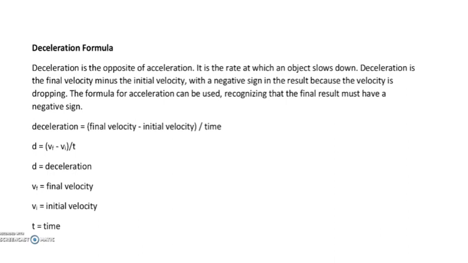See, we generally talk about the increase in speed, right? But anyway, it can have both cases. It can be increase or decrease. Now clearly deceleration means it is the opposite of acceleration. The rate at which the object slows down is called deceleration. Okay, so it is actually, deceleration is the final velocity minus initial velocity.